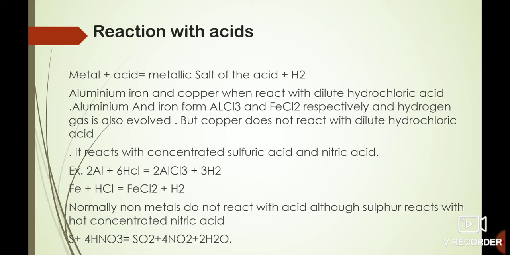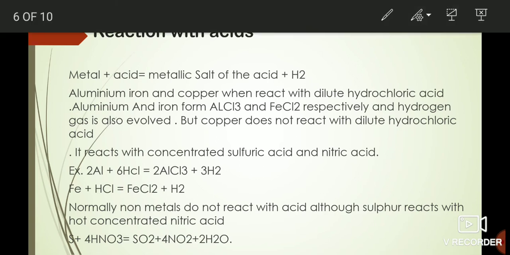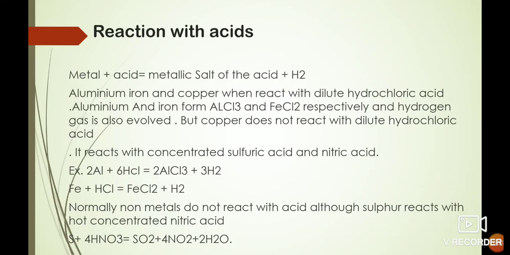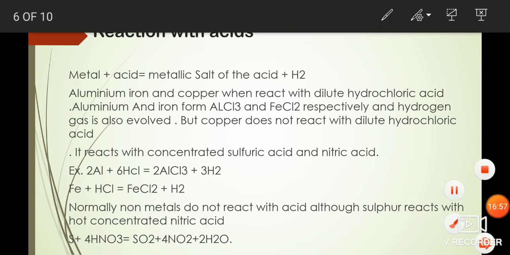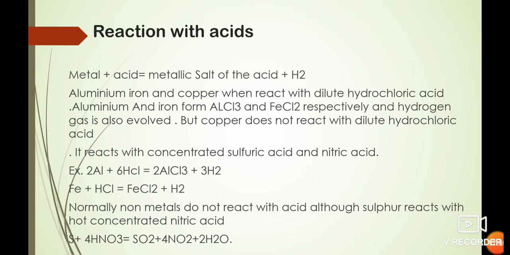When HNO3 is dilute, it forms NO. Now you will have a question in your mind, what are these N2O, NO and NO2? NO is nitric oxide, and NO2 is nitrogen dioxide. When anything reacts with concentrated HNO3, it forms NO2, that is nitrogen dioxide. And N2O is nitrous oxide.